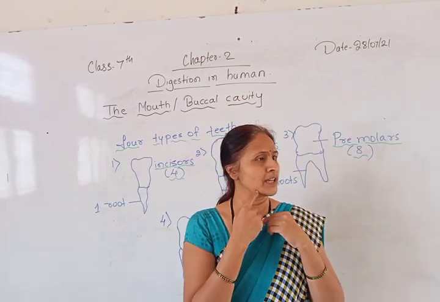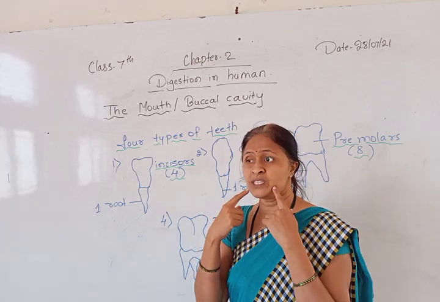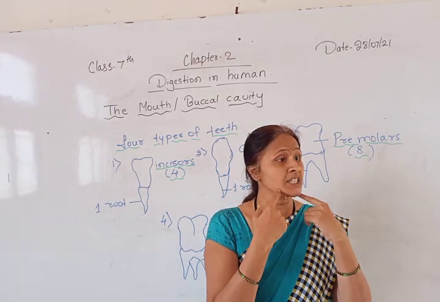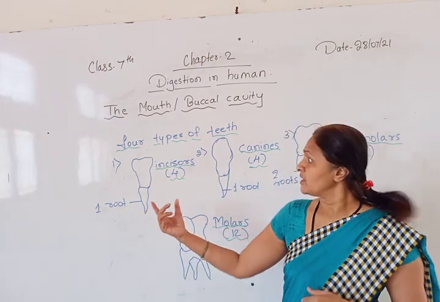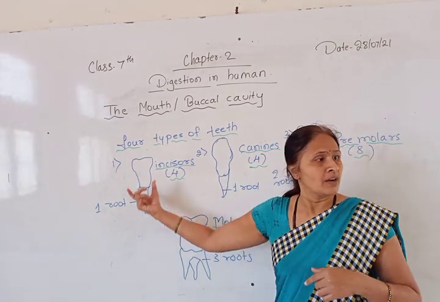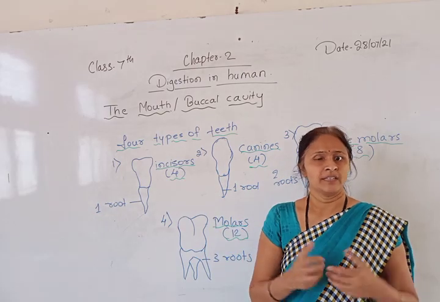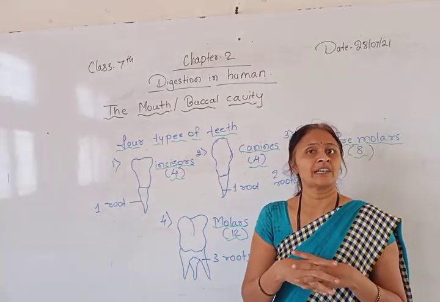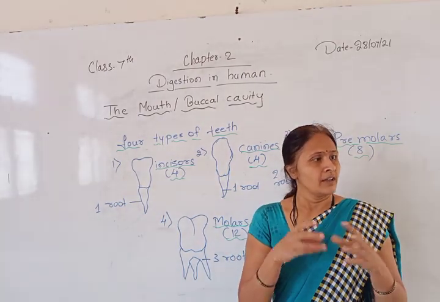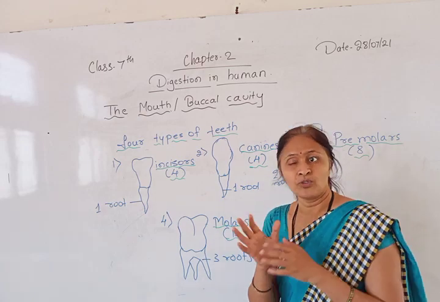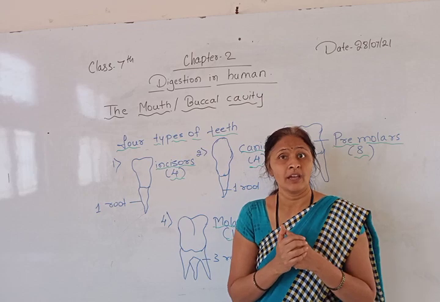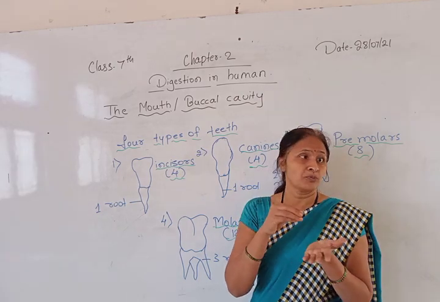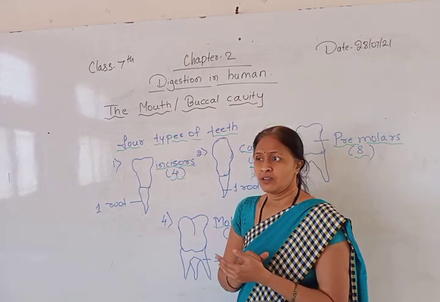What do you mean by gums then? The skin structure, can you see it in your mouth? The red structure is nothing but the gums, in which these roots go deep inside. That will hold the teeth very tightly. That's why, see here, every time the food is not of the same type. We are eating different types of food. At that time, the teeth have to apply different pressure.